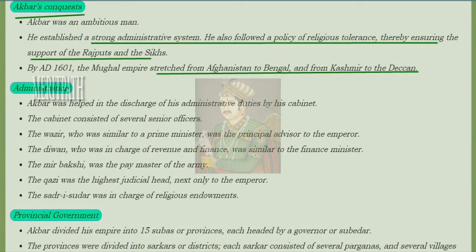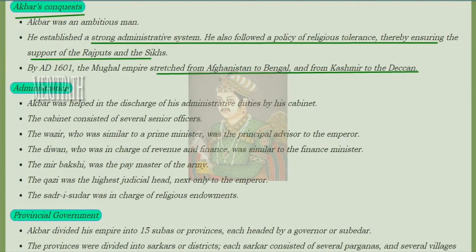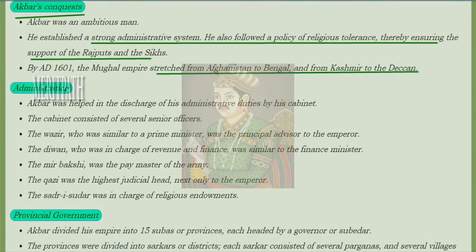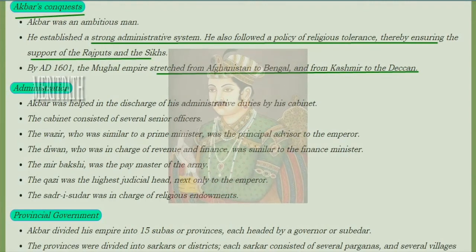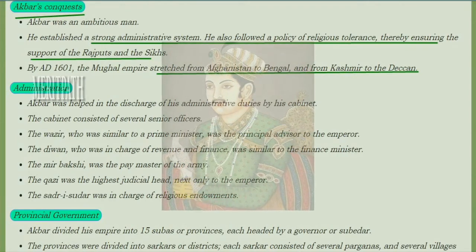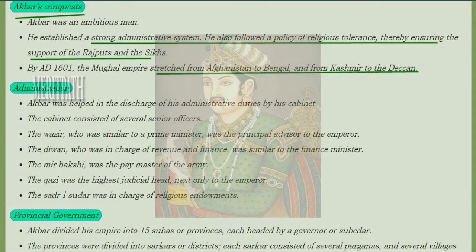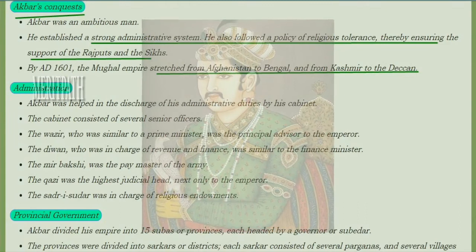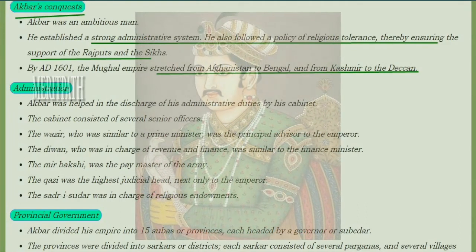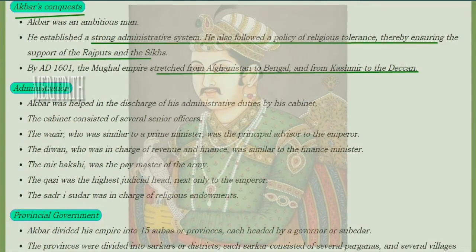Let's see Akbar's conquests. Akbar was an ambitious man. He had a strong administrative system. He followed a policy of religious tolerance and ensured the support of Rajputs and Sikhs. By the end of AD 1601, the Mughal Empire stretched from Afghanistan to Bengal and Kashmir to Deccan.